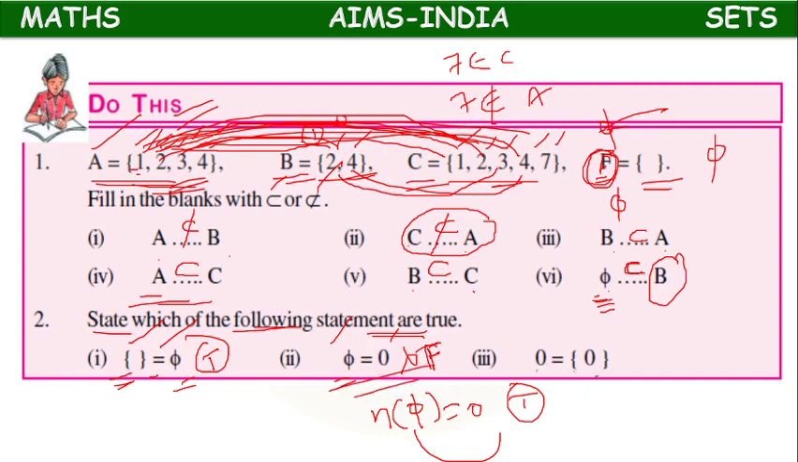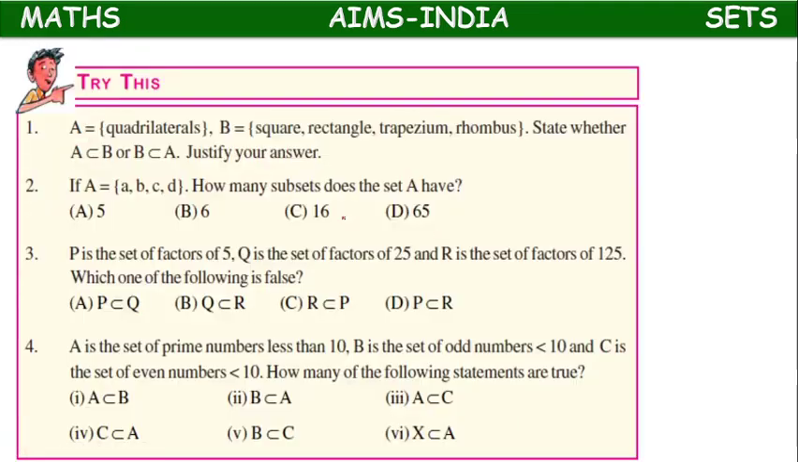So {0} equal to 0: this is a set containing the element 0, and 0 is only an element. We cannot compare both of them. False. Only one is true. If you have it like this, n of phi equal to 0, then it also will be true.